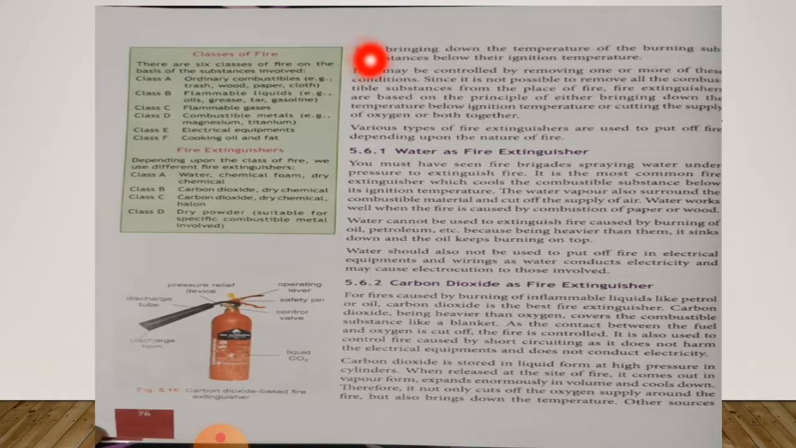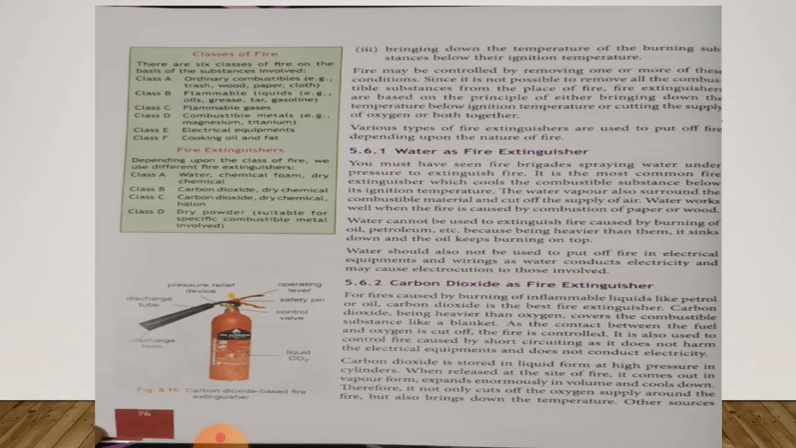Fire may be controlled by removing one or more of these conditions, since it is not possible to remove all the combustible substances from the place of fire. Fire extinguishers are based on the principle of either bringing down the temperature below ignition temperature or cutting the supply of oxygen, or both together. So, we can adopt one or all of these three ways to control fire.